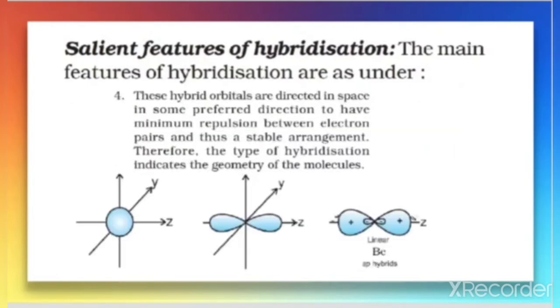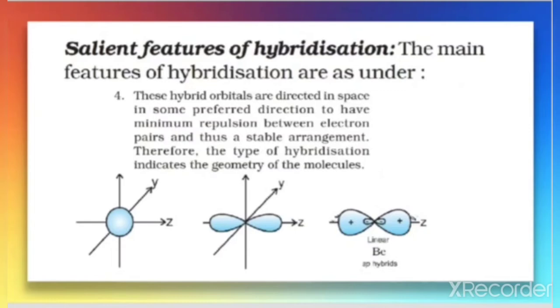The fourth postulate says these hybrid orbitals are directed in space in some preferred direction to have minimum repulsion between the electron pairs. What it shows is that the hybrid orbitals, like here the sp hybrid orbitals, this is sp, this is sp, the two sp hybrid orbitals formed here, because of the repulsion between the electron pairs, always try to occupy a space in which they are at maximum distance. Maximum distance means the maximum angle.